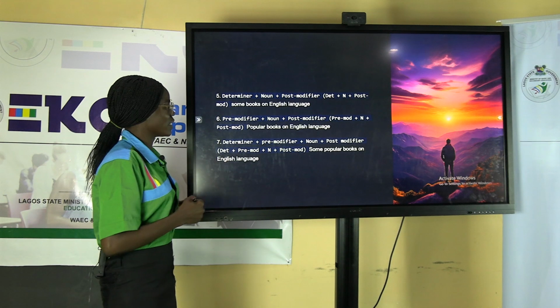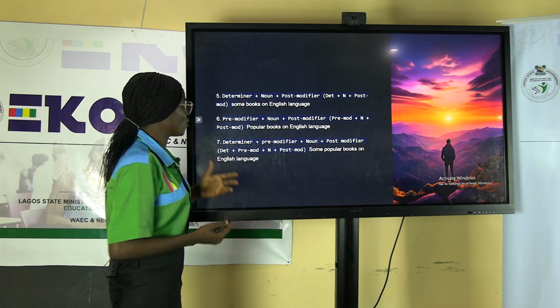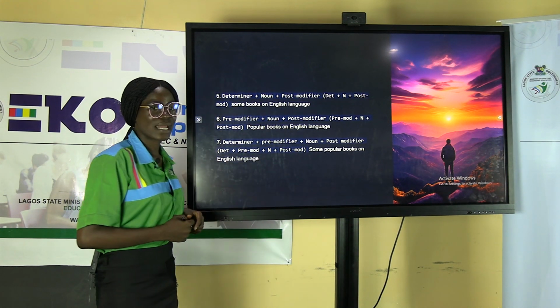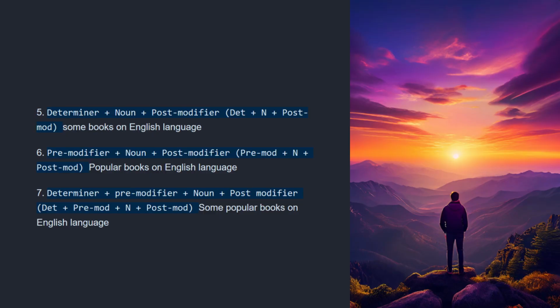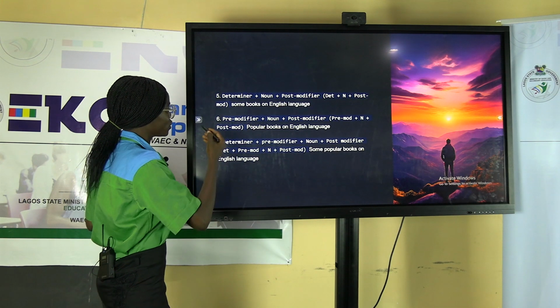This is another structure of a noun phrase: determinant plus noun plus post-modifier. We have some books on English language. Determinant, some. Noun, books. On English language, post-modifier.